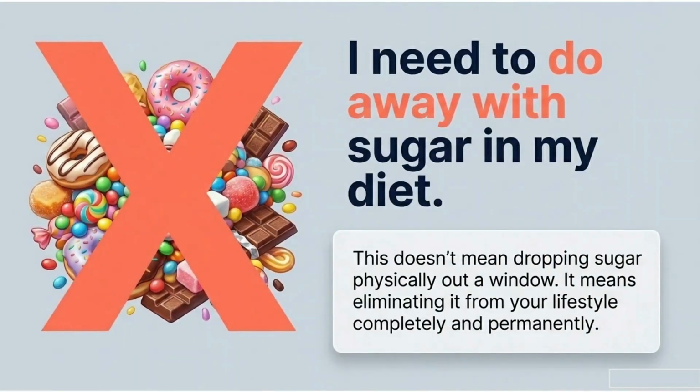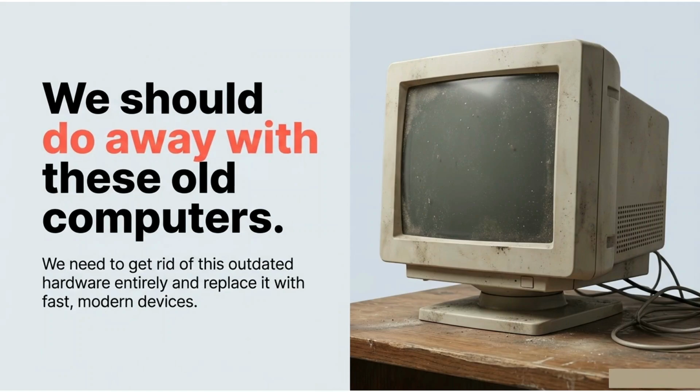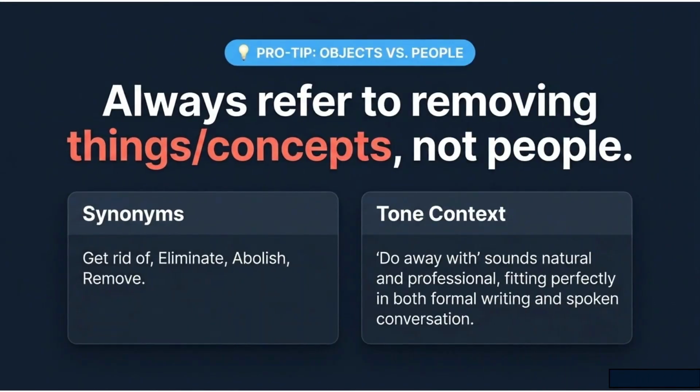One more example: I need to do away with the sugar in my diet. It means eliminate sugar from the diet completely and permanently. We should do away with these old computers, meaning we should get rid of the old computers which are outdated. The phrasal verb "do away with" is used for get rid of, eliminate, abolish, remove.